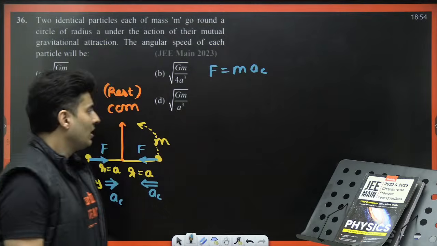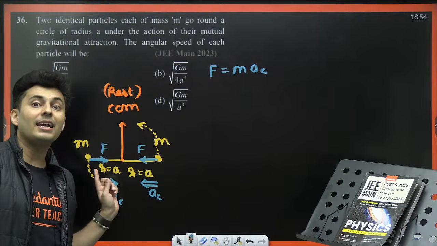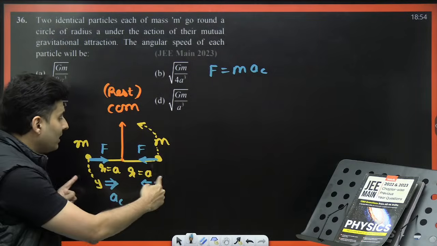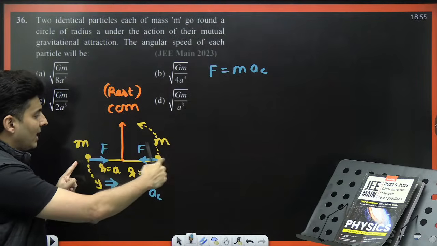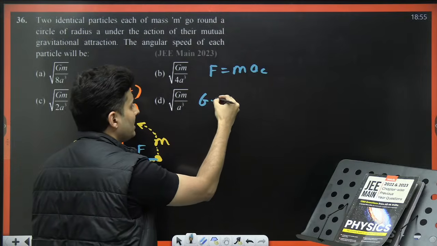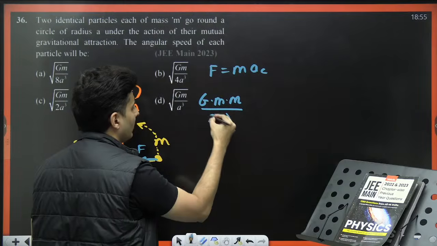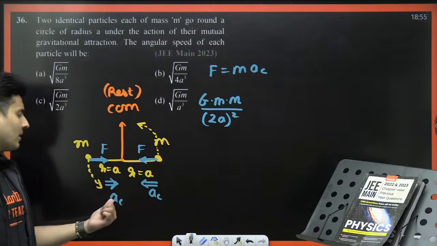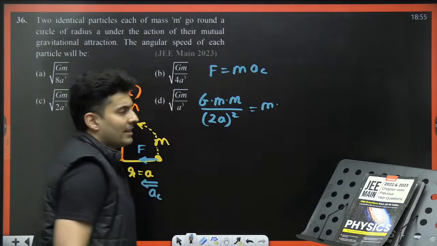What is the force? A lot of people will say GMm by a square. Wrong. The distance between the two masses is 2a. Observe carefully, this m and this m, diameter separation, a plus a is 2a. So the force will be G m1 m2 divided by (2a) whole square, which is equal to mass into acceleration.